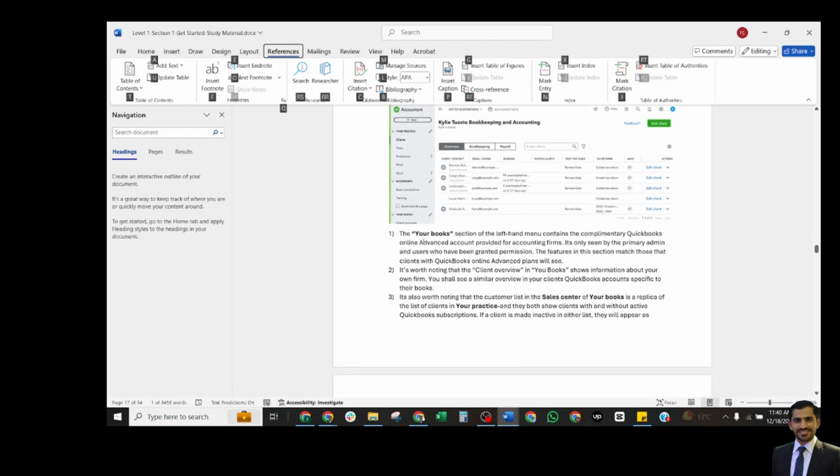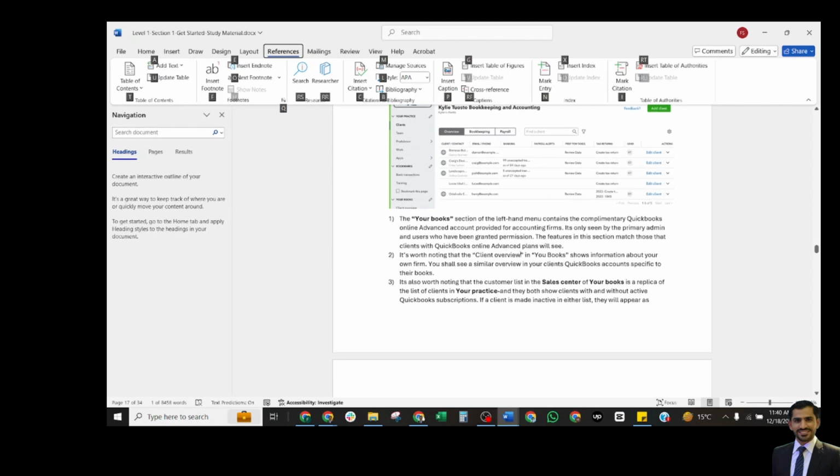Your books. The Your Books section of the left-hand menu contains the complimentary QuickBooks Online Advanced provided for the accounting firm. It's only seen by the primary admin and the users who have permission. The features in this section match those that clients with the QuickBooks Online Advanced plan will see.